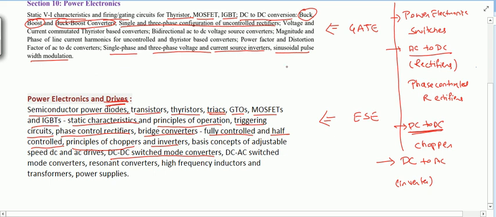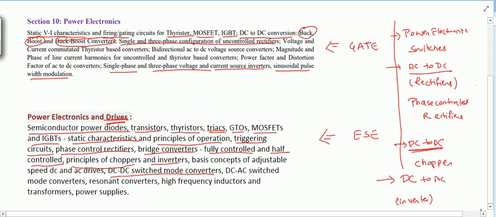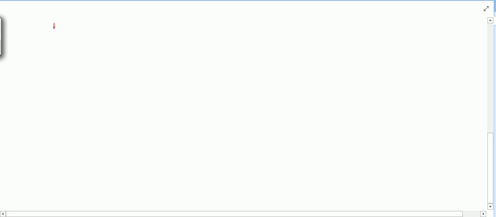So in power electronics the main topics are these basically. If I write them in ordered manner, the first one we will study is power electronic switches.